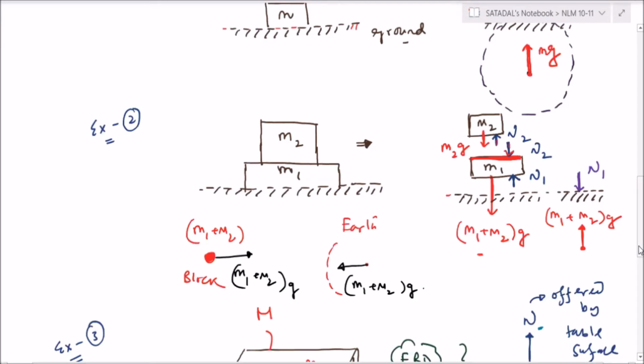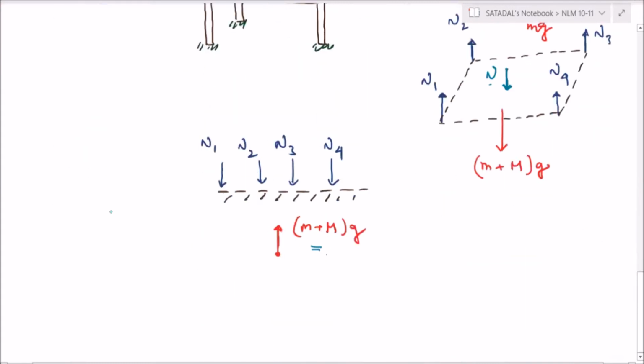Right? Chalo, let's move ahead. How many examples have we done? Example 3. Now example 4. Sir, from the above diagram, can we say the sum of the net forces is equal to capital M plus small m into g? We will not say anything now. Although we can say, but we will not say. Okay, sir.